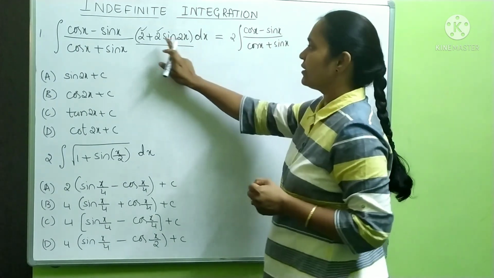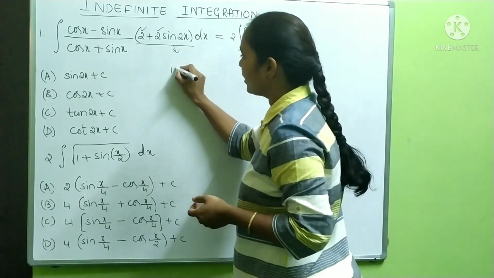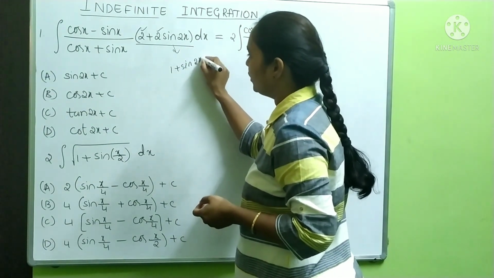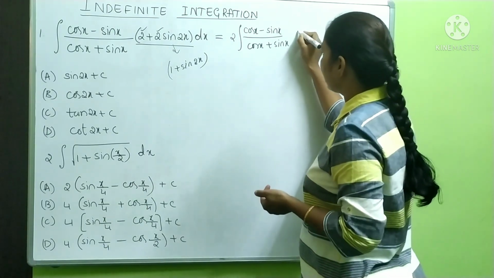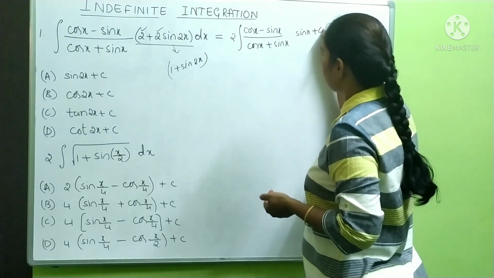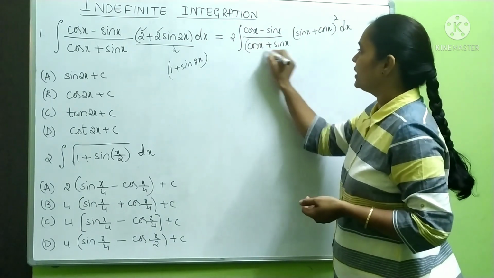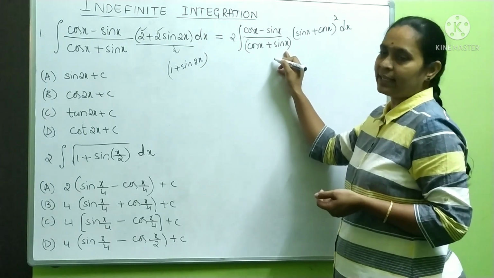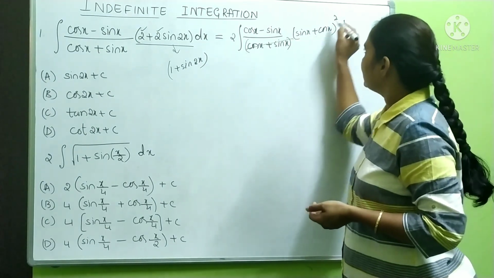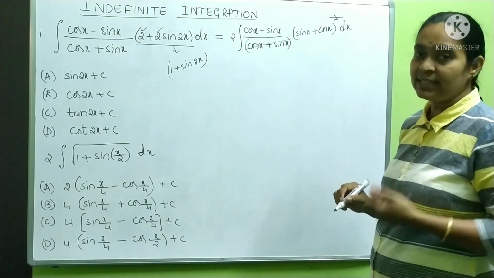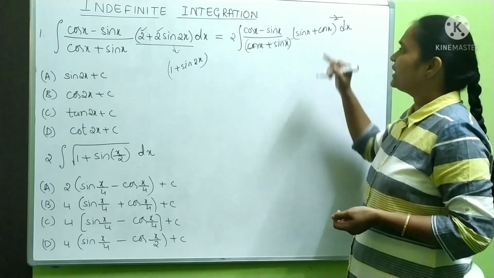You can see here, when I take 2 common, what is left is 1 plus sin 2x, and you know 1 plus sin 2x can be written as sin x plus cos x whole square into dx. Now look at this, cos x plus sin x, and this is sin x plus cos x whole square. So you can cancel with one term. If you cancel, what is left here? Cos x minus sin x into sin x plus cos x.